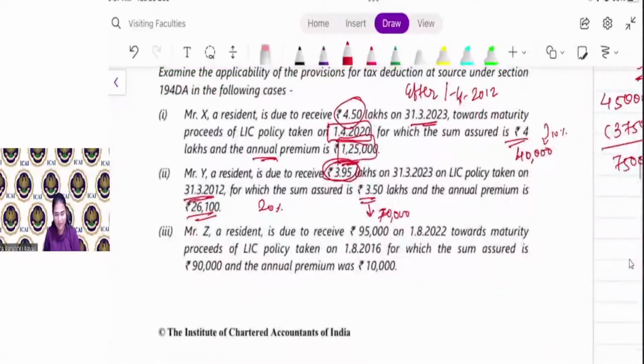Let's go to point number 3. Mr. Y, a resident, is due to receive 95,000 on 1st August 22 towards maturity proceed of an LIC policy taken on 1/8/2016. The policy is taken after 1st April 2012, for which the sum assured is 90,000. So we have to check whether the premium is more than 9,000 or less.